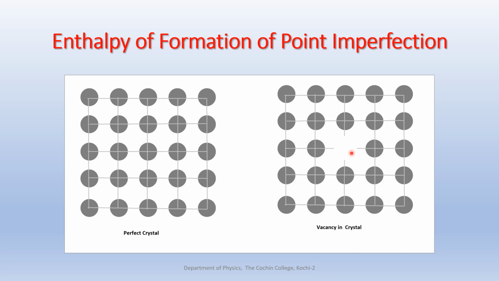Now, in the case of point defect due to addition of an impurity, as we discussed in the case of substitution or interstitial, as a result of the size difference, elastic strains are created in the region of the crystal immediately surrounding the impurity atom.